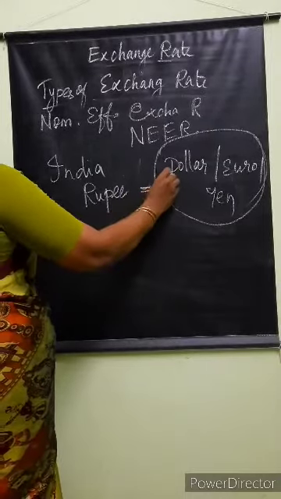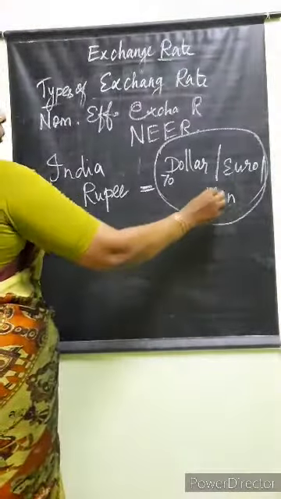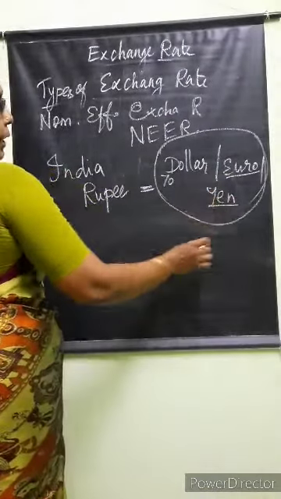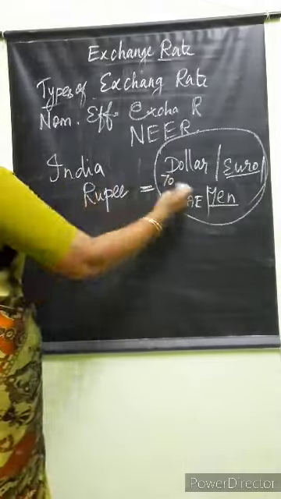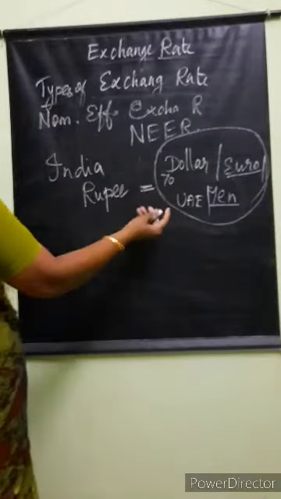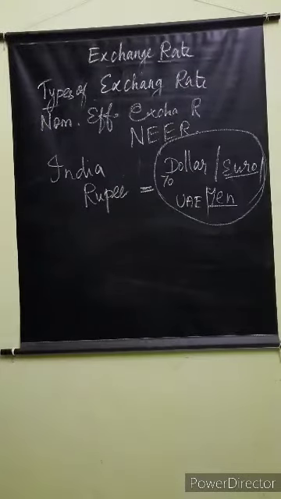Indian rupee dollar la பார்த்தா 70, euro ஒரு ரேட் வரும், yen ஒரு ரேட் வரும், US UAE countries la ஒரு ரேட் வரும். So it shows the competitive, which country has the more exchange rate for the Indian rupee. So that is effective exchange rate.